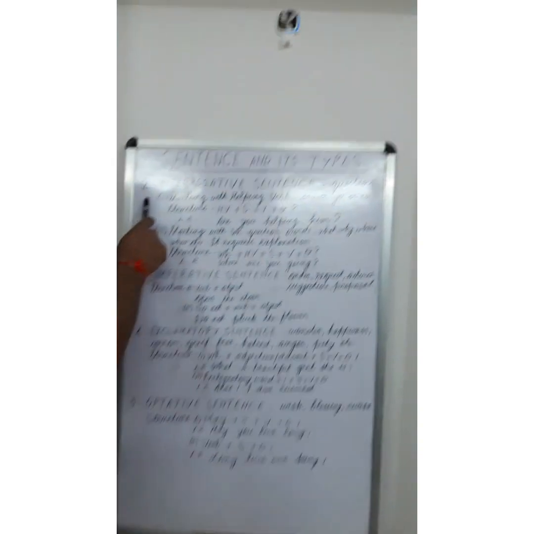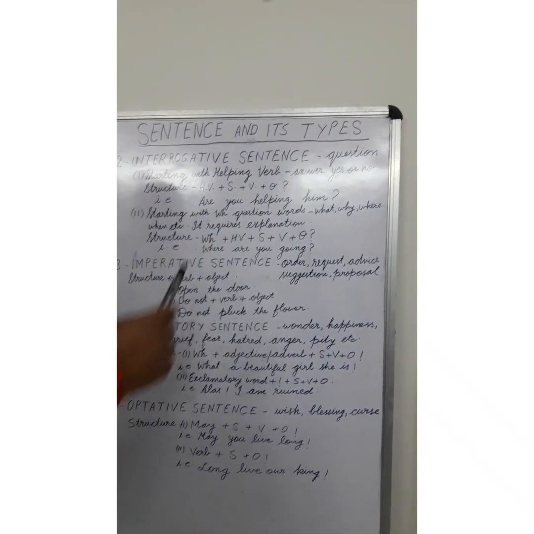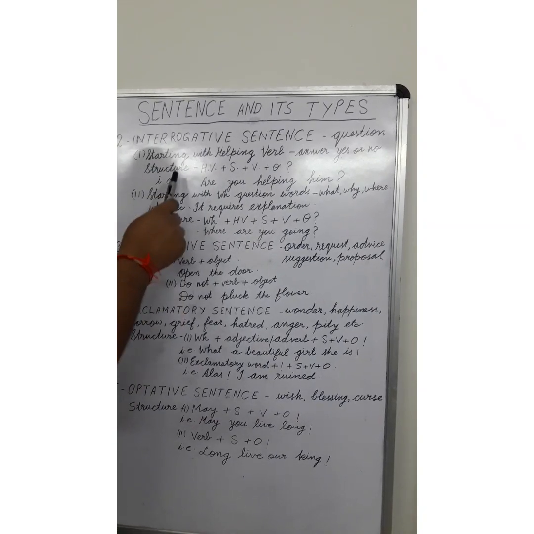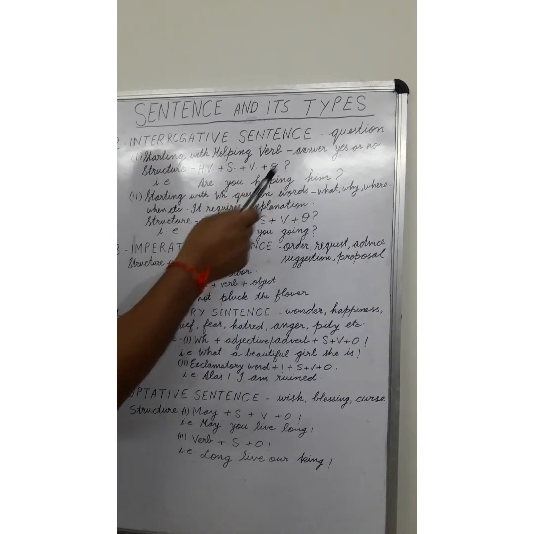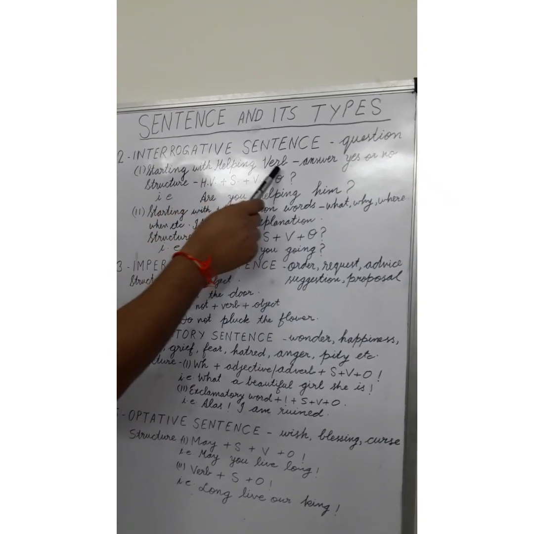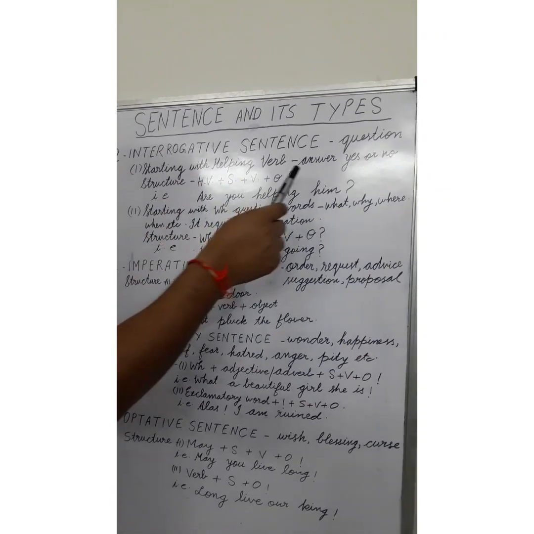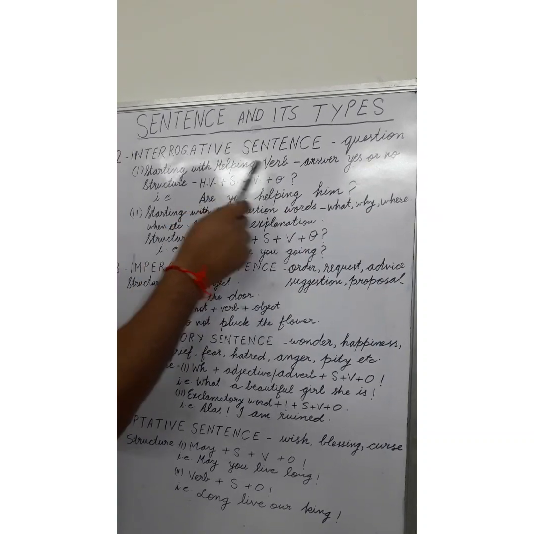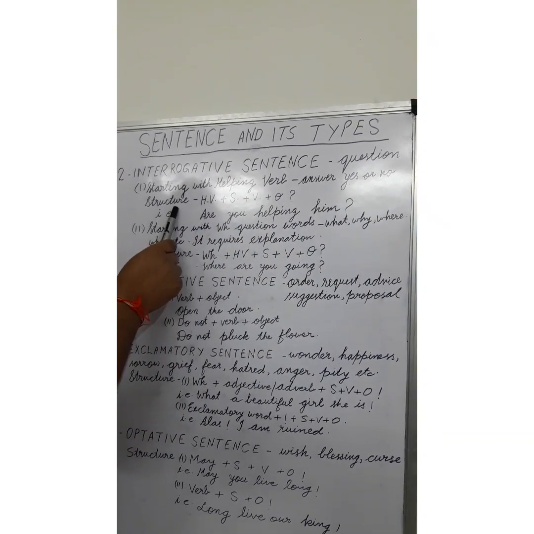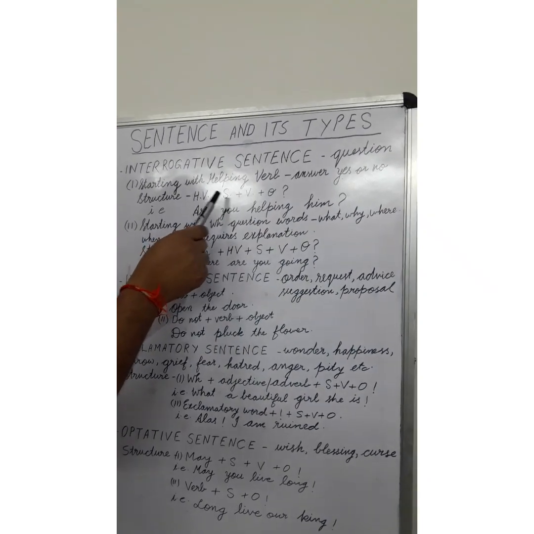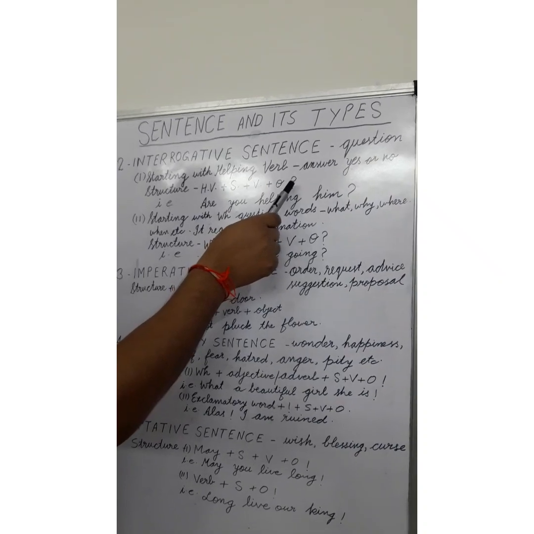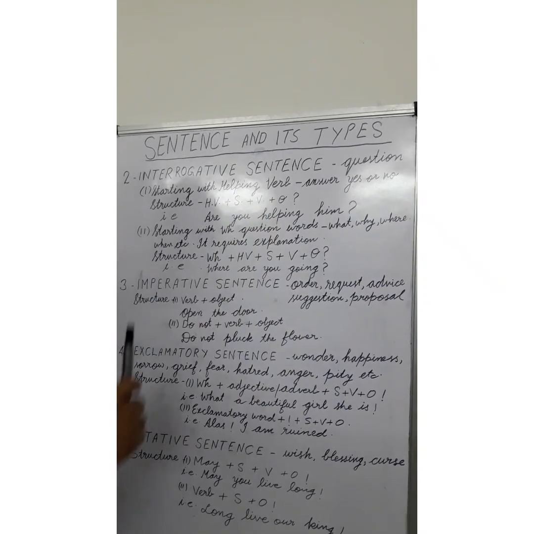The second type is interrogative sentence. It talks about questions, and there are two types of structures of interrogative sentence. The first type of interrogative sentences starts with helping verbs. The answer to such questions usually is yes or no, and the structure is helping verb plus subject plus verb plus object and a question mark at the end.